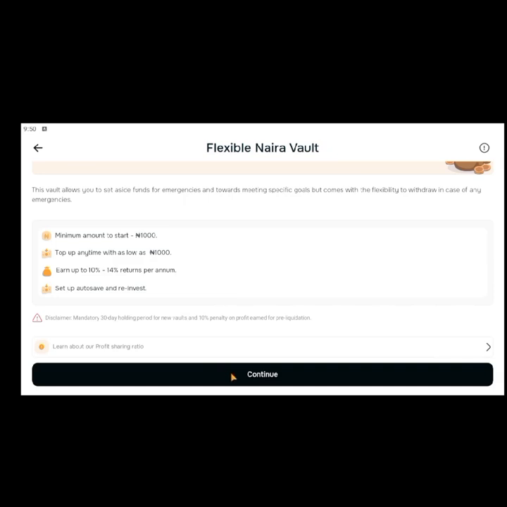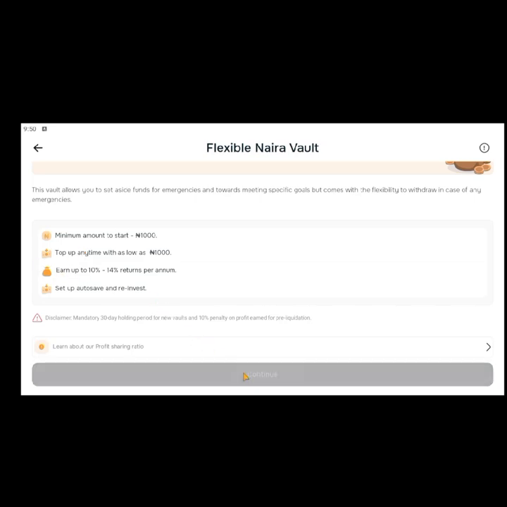So click on continue, for example. Yeah, they said the minimum amount to start is 1,000 naira. Minimum is 1,000 naira. So you should also take note of that. So let's click on continue.